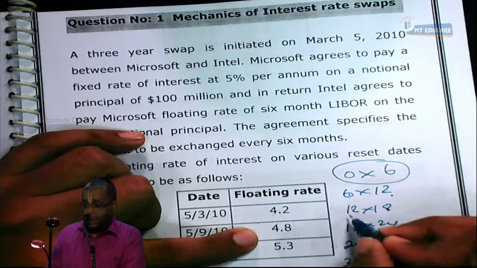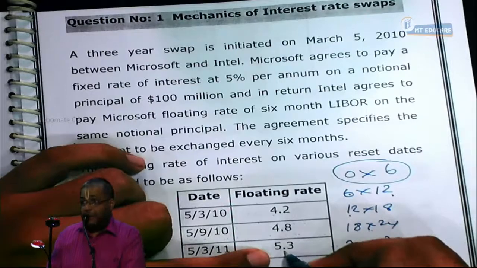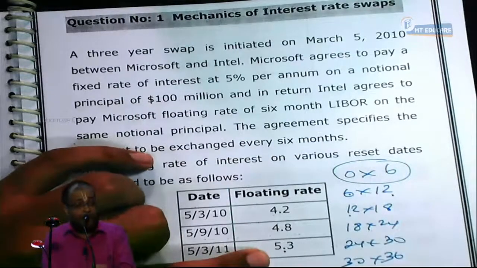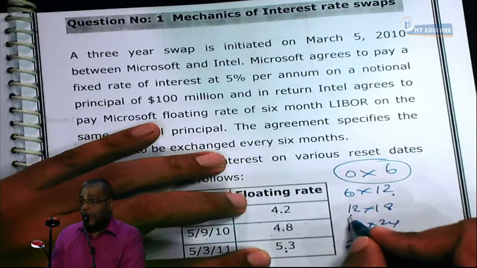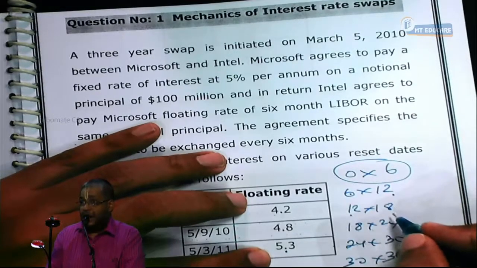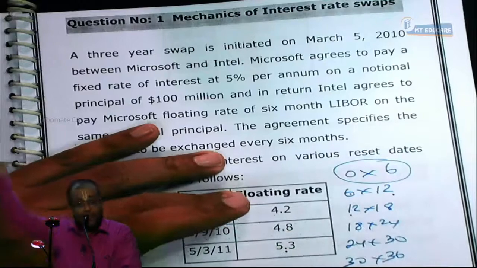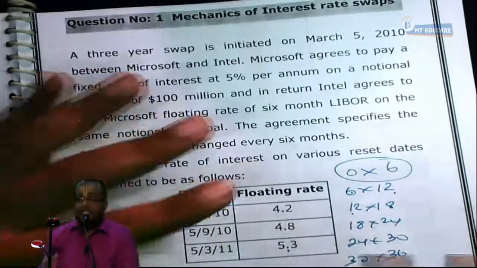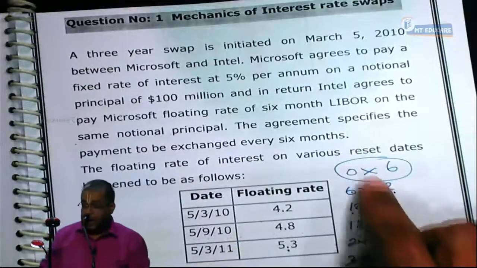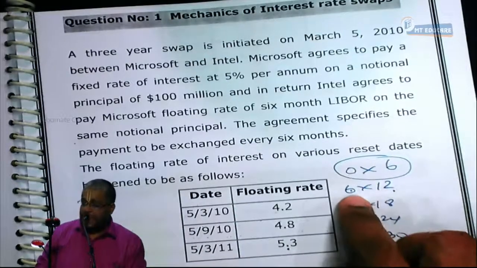It will be paid on the 12th month. Now on the 12th month, what they say? Rate 5.3. Microsoft is going to receive 5.3 and pay 5. He books a gain of 0.3. The gain determined on the 12th month, he will receive on the 18th month. Like that, this is all the LIBOR that happened on the respective days. We are seeing a post-mortem of what happened in the swap. So this is what is known as the swap cash flow.